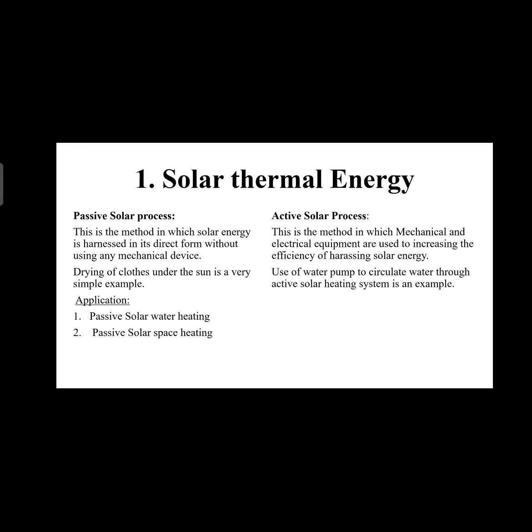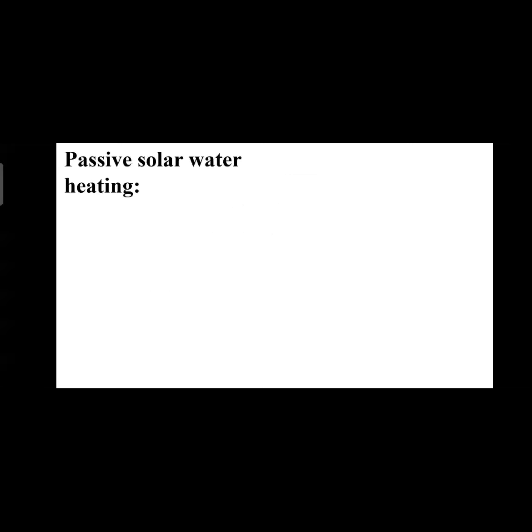Take a simple example: use of a water pump to circulate water. So an active solar heating system is an example. Active solar heating system, we will discuss about it in further slides. Applications: active solar water heating, active solar pool heating, active solar space heating. So what is passive solar water heating?